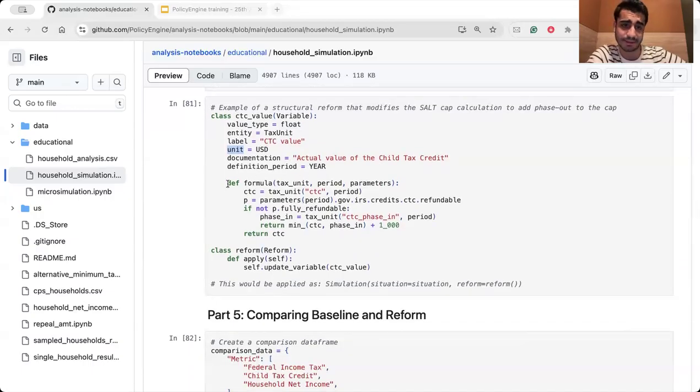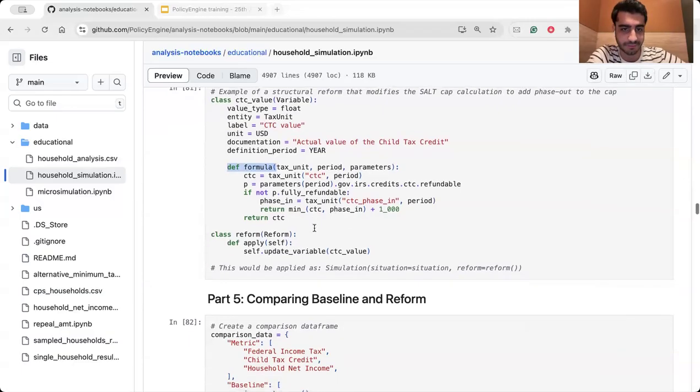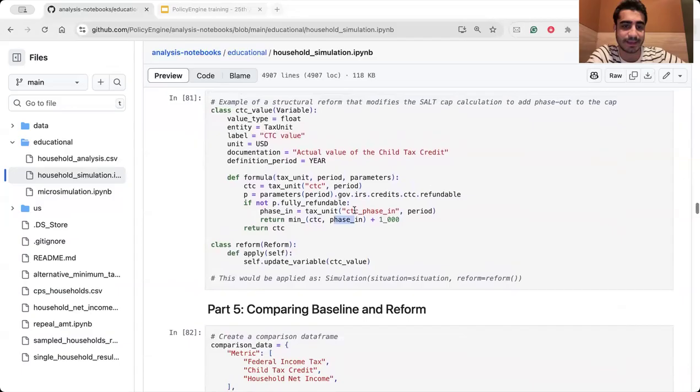And then within this formula function, you can add your calculations and how you want to, for example, deal with this structural reform that you're proposing here. For example, the return is getting the minimum from these two variables plus 1,000.